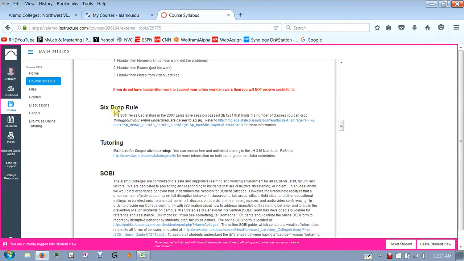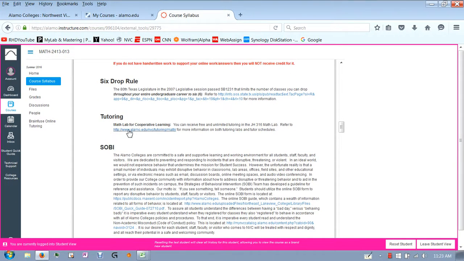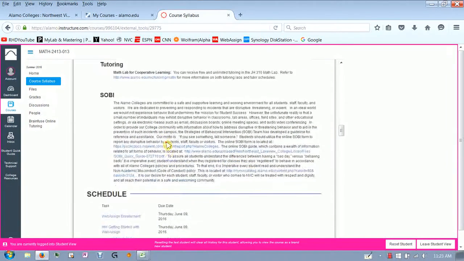This is administrative stuff, the 6-drop rule. There's some Texas stuff here, some laws. Tutoring, we do offer tutoring in Juniper Hall, room 316. I'm not sure what their summer hours are going to be, but you can go to this website to find out more information. This is a SOBI statement about academic integrity, cheating and things like that, so I'll let you look at the college policies on that.